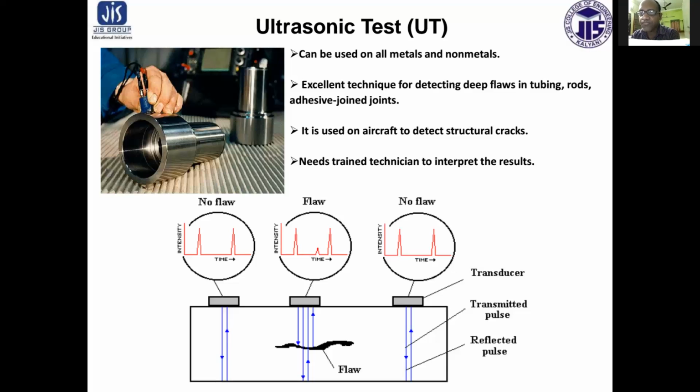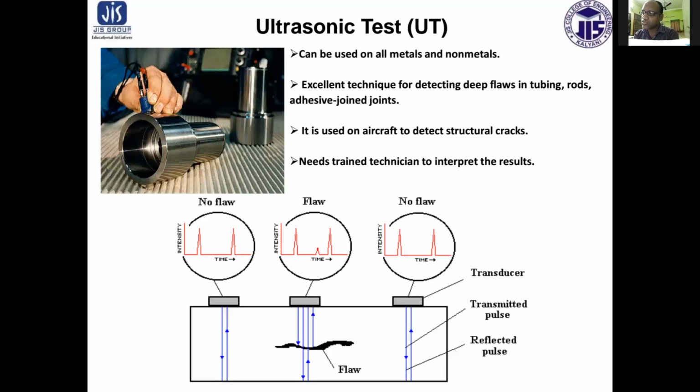This defines the time of the initial pulse and the reflected pulse from the opposite side. If there is a flaw in the specimen, a similar peep will be seen between the two, that is one from the top and the other from the bottom. And since the distance between the peeps on the oscilloscope screen represents the elapsed time of the reflected pulse, the distance of the flaw can be accurately measured.